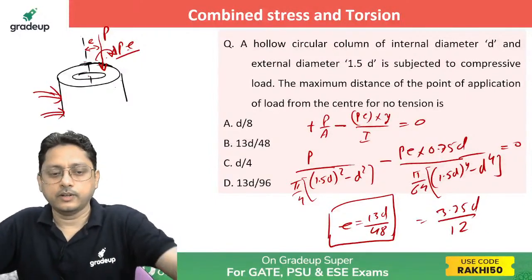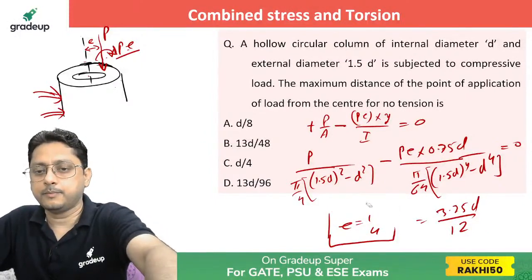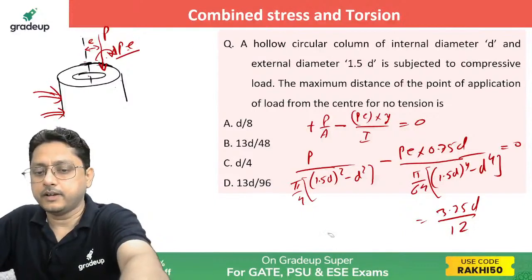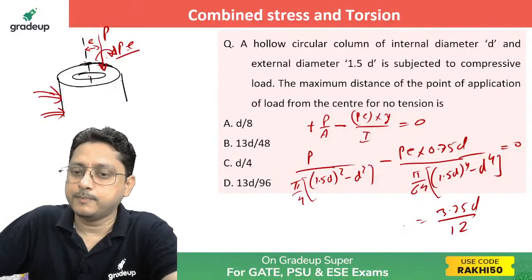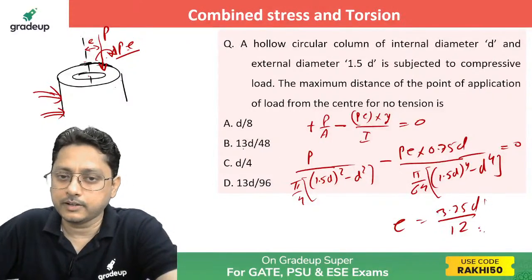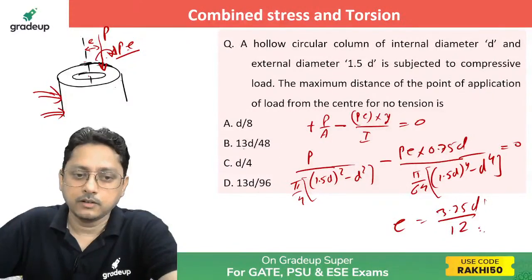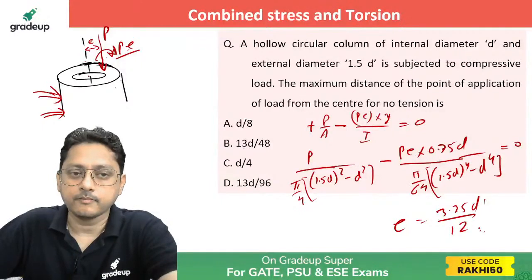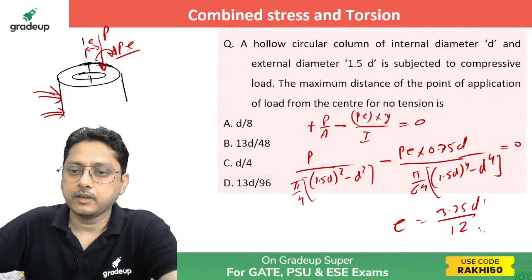If you simplify, you will get 3.25 d by 12. Multiply by 4 at top and bottom, and you will get 13 d by 48. Did you get that? Do you have any doubt here?